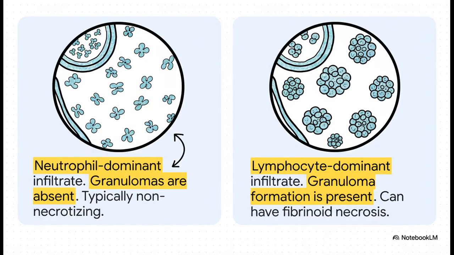If you look at the tissue under a microscope, the difference between Behçet's and other vasculitis is just night and day. This slide illustrates that fundamental divide. Behçet's is a neutrophilic process. It's all about neutrophils rushing in. It's also non-granulomatous and typically non-necrotizing. This is a completely different pathological signature from a classic large vessel vasculitis like Takayasu, which is defined by lymphocytes and granulomas. This is a key concept.